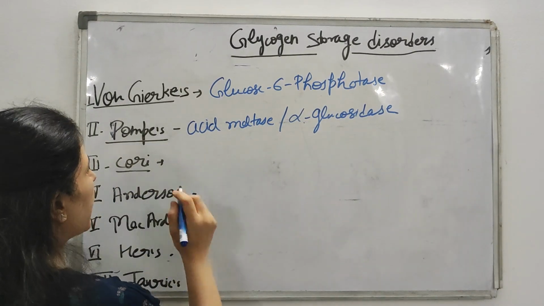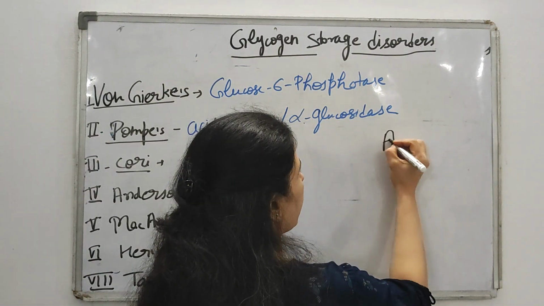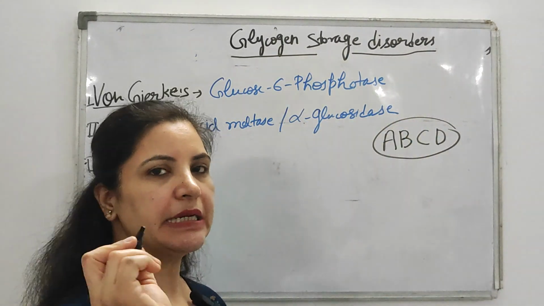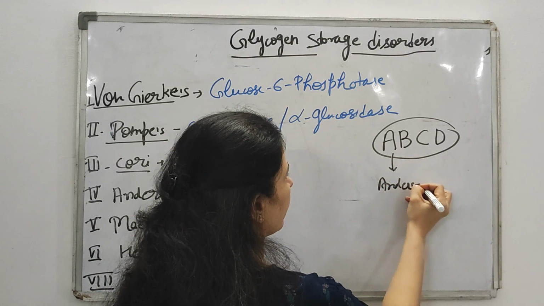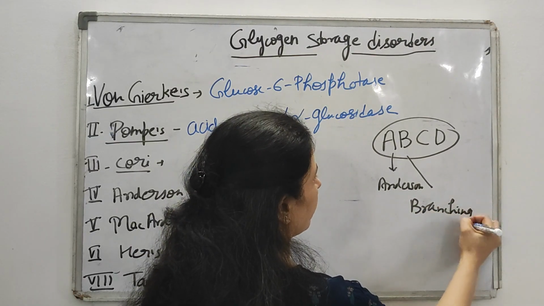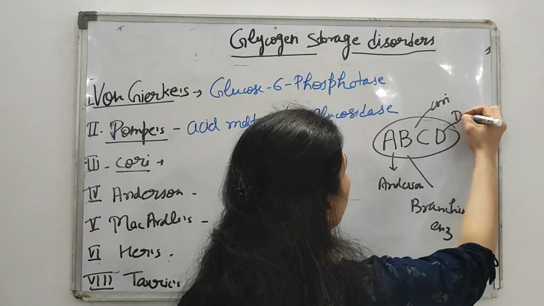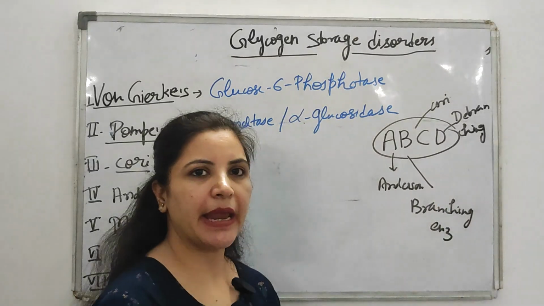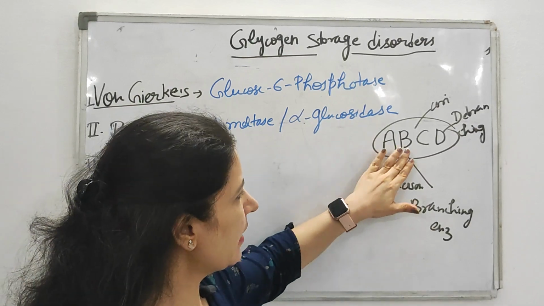Okay. Now Cori's and Anderson. The trick to remember the enzyme deficiency in Cori's and Anderson: you remember A, B, C, D. A is that of Anderson. And B is that of branching enzyme. And C is for Cori's and D is for debranching enzyme. So by A, B, C, D, you can easily remember which enzyme is deficient in which disorder.